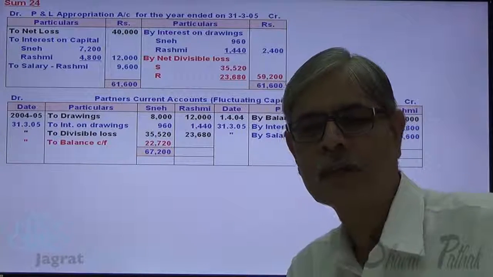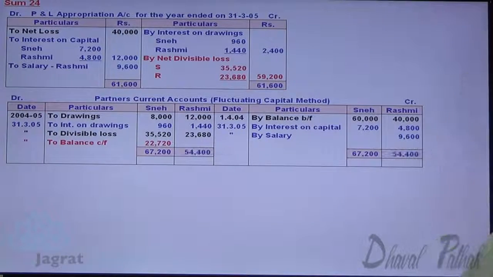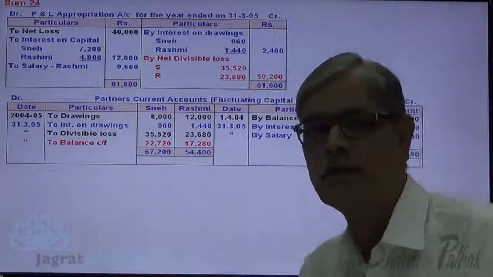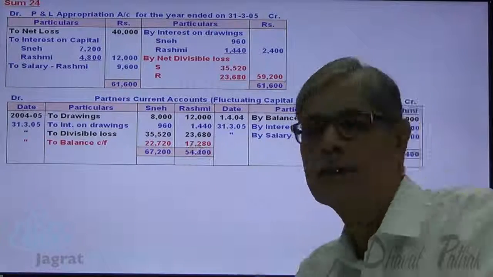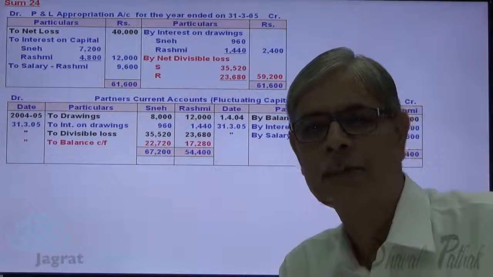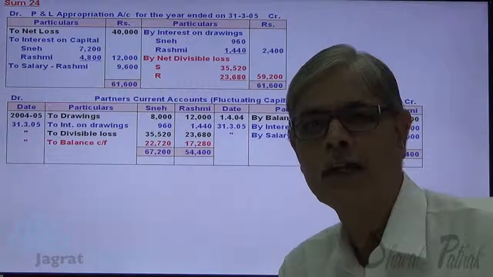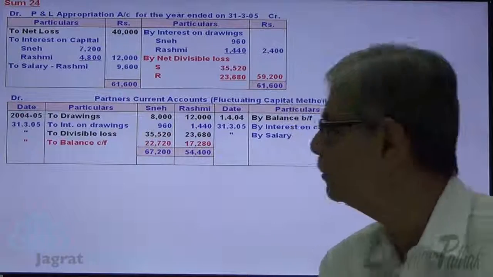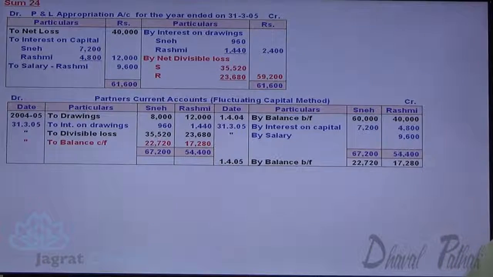Same way, let us work out the capital balance of another partner, that is Rashmi. Total of credit side is 54,400. Deduct 12,000, 1,440 and 23,680. You will get the balance of 17,280. This balance is a closing balance of capital account that gets carried forward to the next year as opening balance. Observe it. This is how balance brought forward appears.